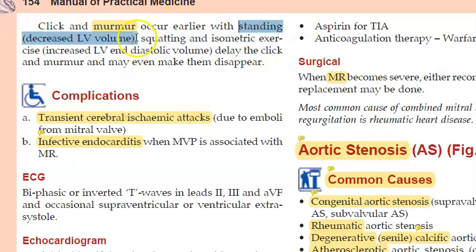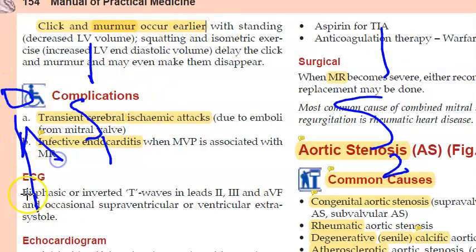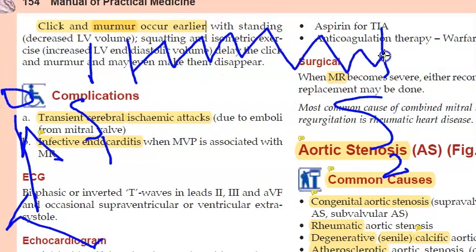So, standing, what will happen? The click and the murmur will happen earlier. Okay, so if this is S1 and this is S2, when you're standing, what will happen? If you're standing, the click will be earlier and the murmur will be earlier when you stand. Okay, this much if you say.